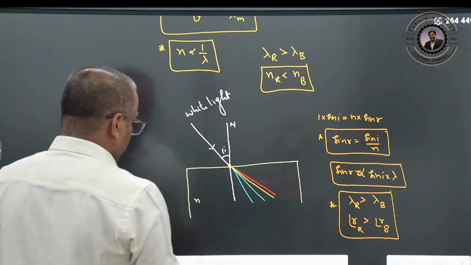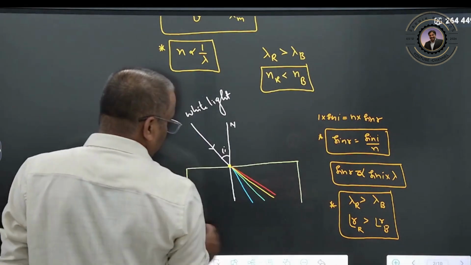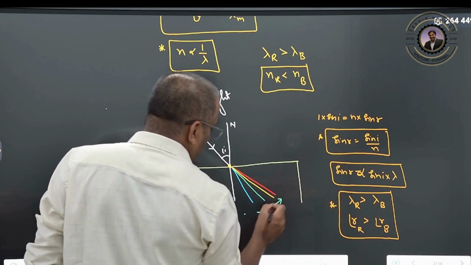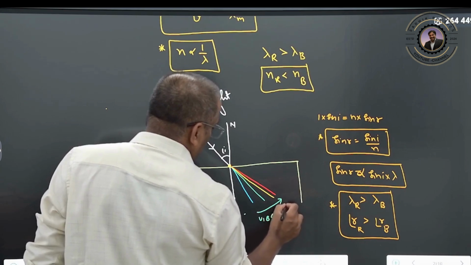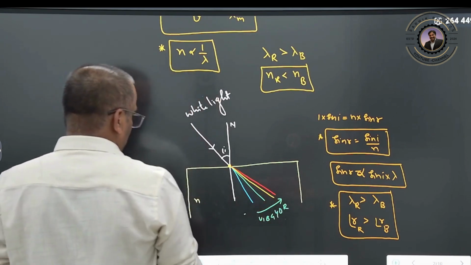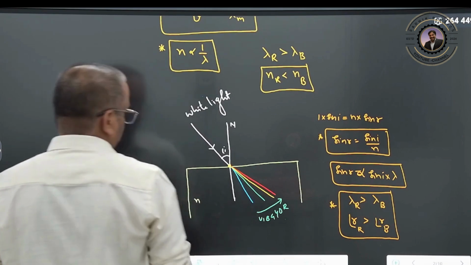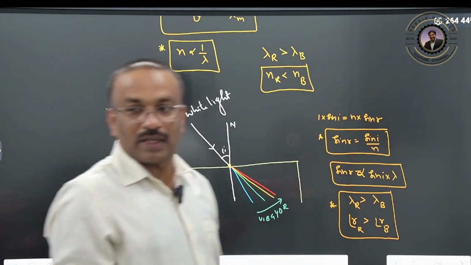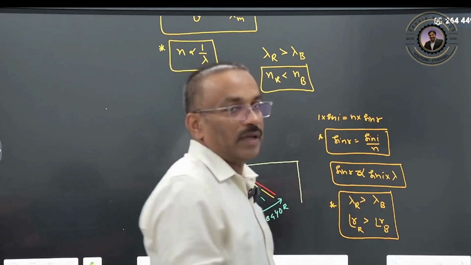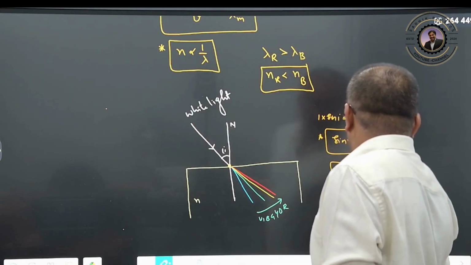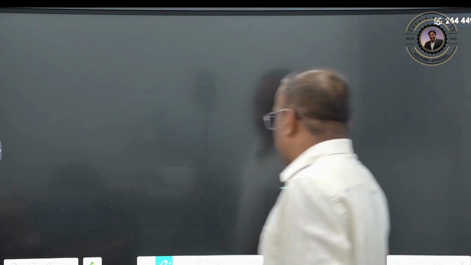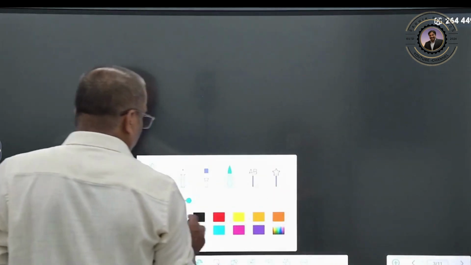Clear? So if you really see it, from here to here you have violet, indigo, blue, green, yellow, orange and red. So you are able to see the VIBGYOR colors. I think you got the idea why dispersion takes place. Clear? Similarly, suppose a white light is coming from a denser medium.